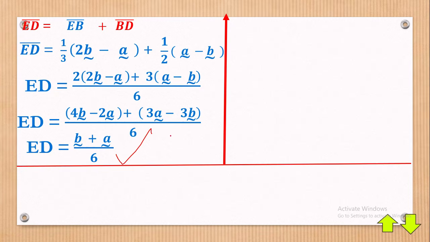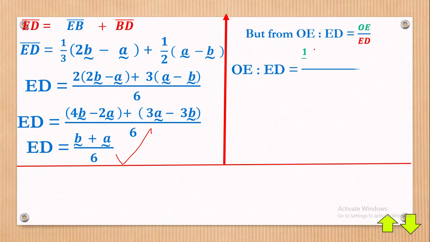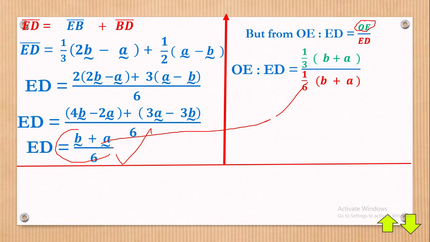But then remember, from collinear points, we should remember that from OE to ED. Let's now substitute. It means that OD is the same as, now we're substituting for OE in green and for ED, which is what we have right here. OE we found back then. We have OE as a third (b plus a).